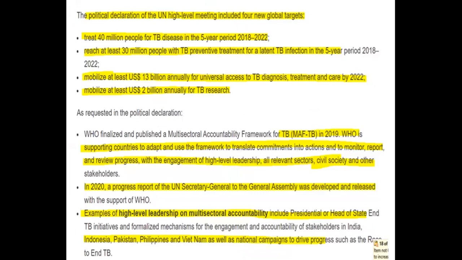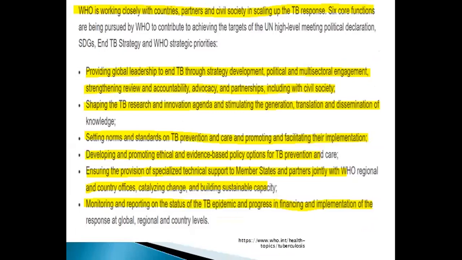WHO is also working closely with countries and partners to end TB through strategic direction, multi-sectoral involvement, setting norms and standards of TB prevention and care, developing and promoting ethical and evidence-based policy, ensuring the provision of specialized technical support to member states, and monitoring and reporting on the status of the TB epidemic and progress.